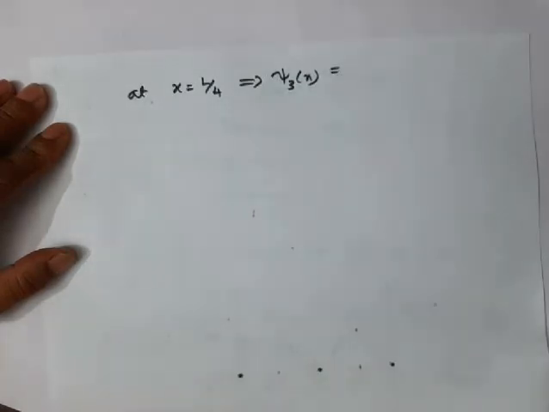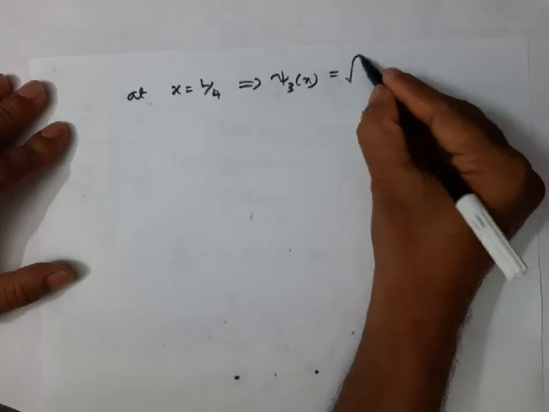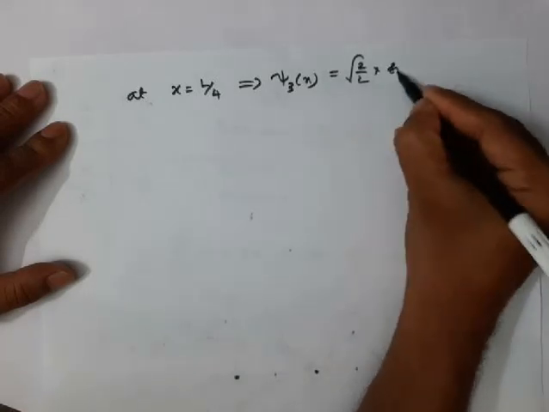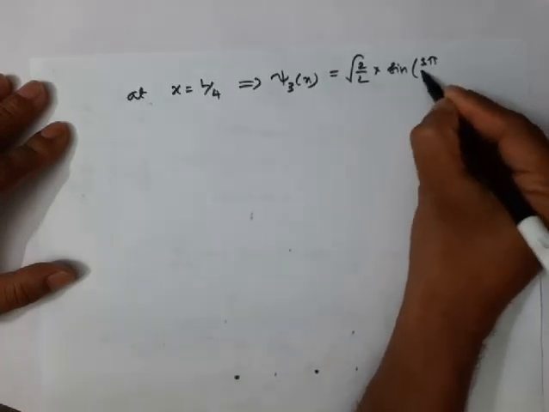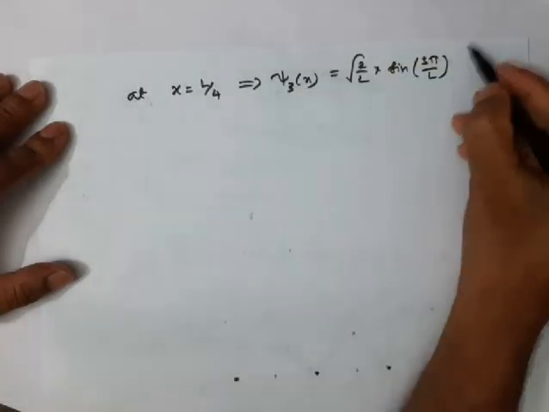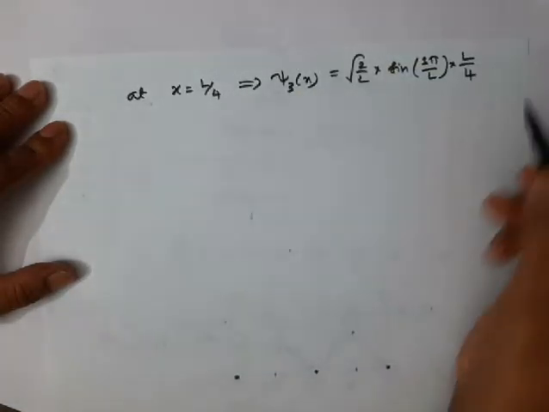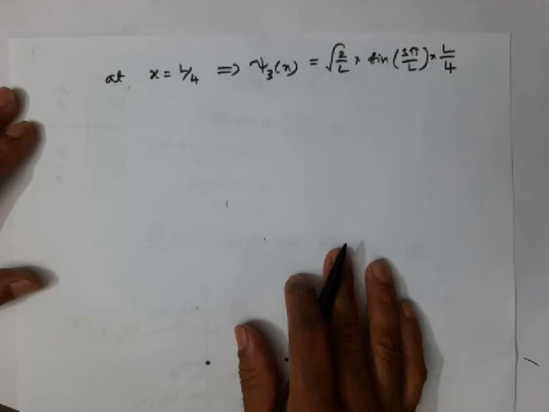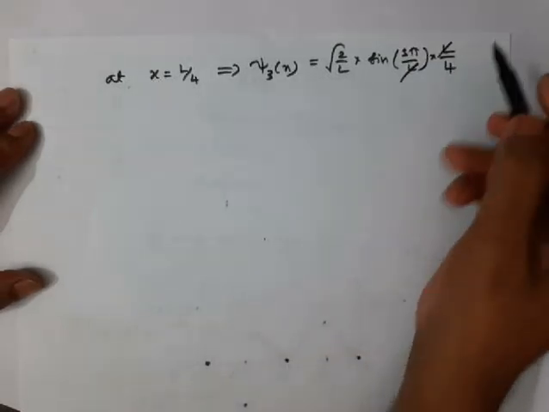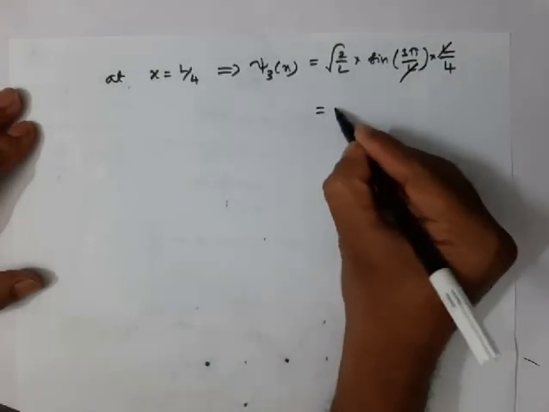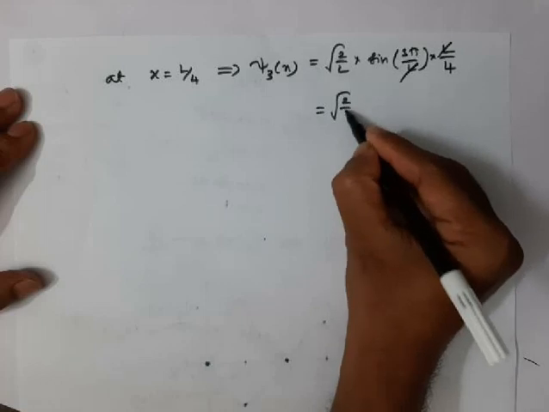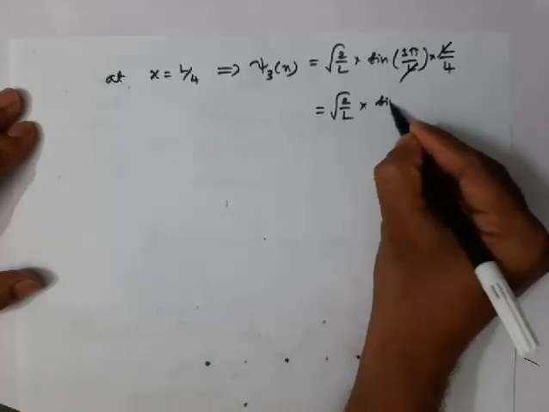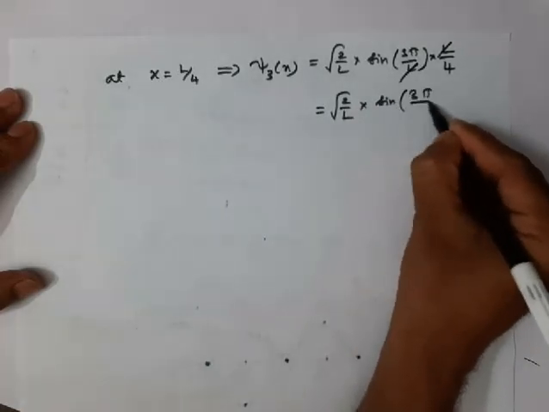We have this formula, square root of 2 by L into sine 3 pi x by L. In the place of x, I will put L by 4. So this L cancels, you will get 3 pi by 4, square root of 2 by L into sine 3 pi by 4.